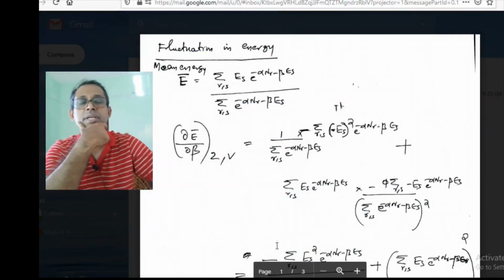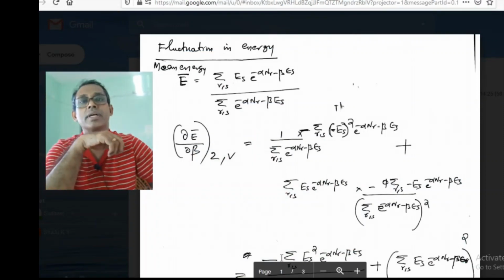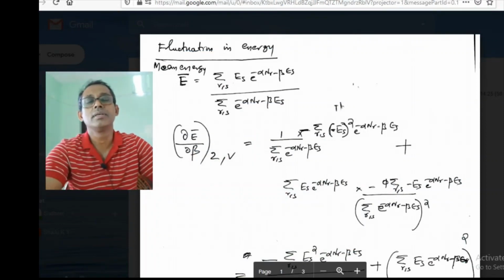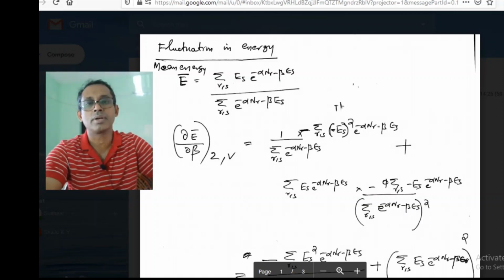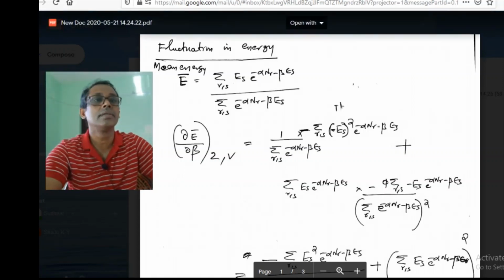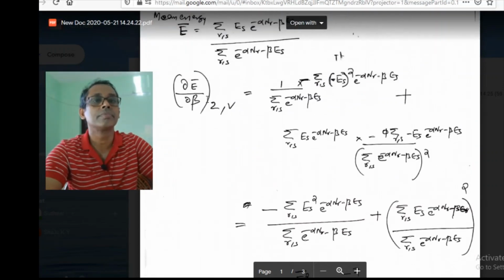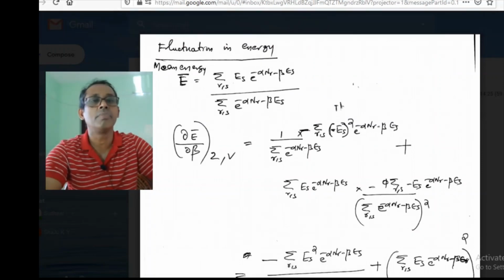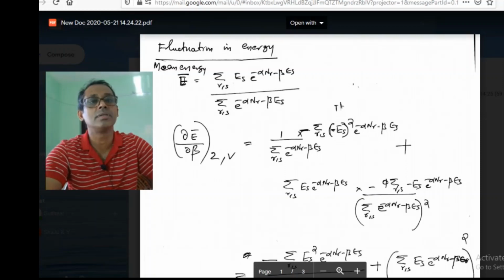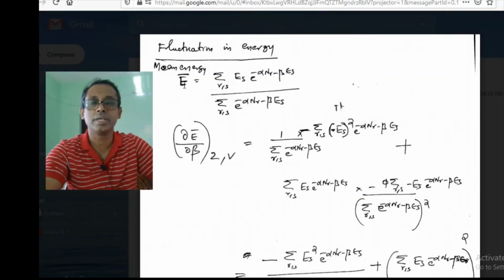Everybody, today we are going to look at the fluctuation in energy. In the last class we were discussing the fluctuation in the number of particles in the Grand Canonical Ensemble. Today we look at the fluctuation in energy. We know the mean energy of the system, which is U or E bar,